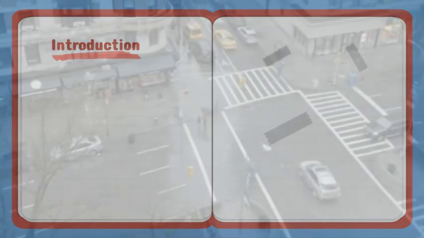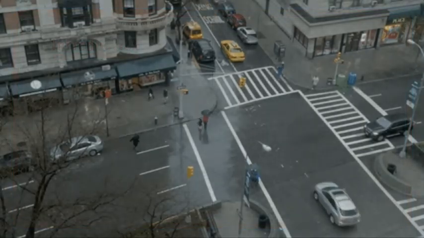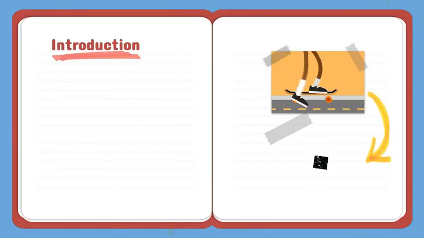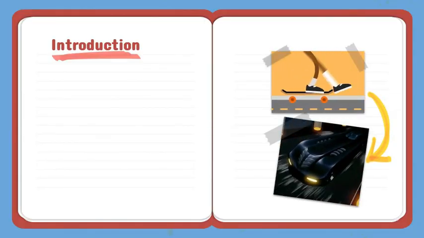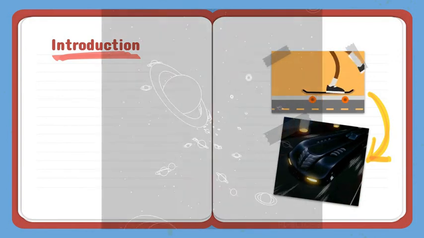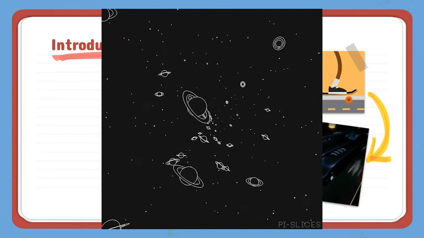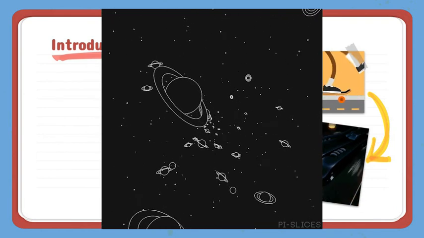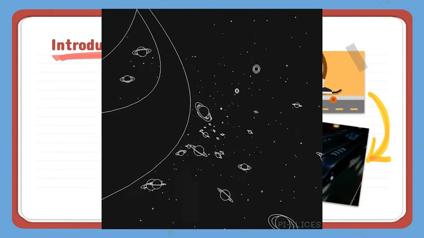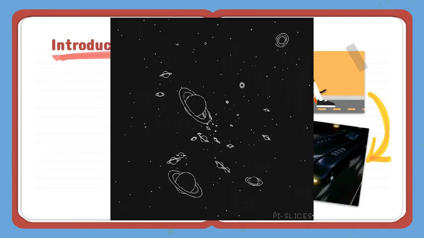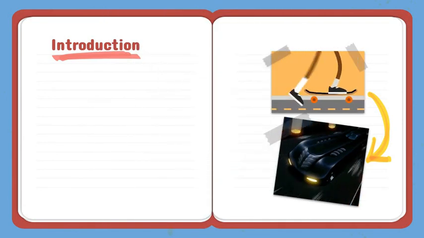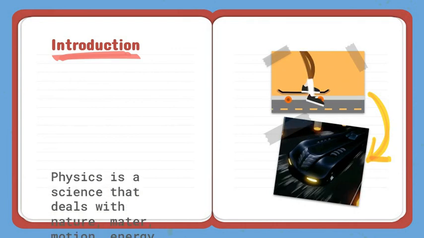But before that, you may look around and observe. There is motion everywhere, from the movement of our body to movement of a running car, and to more complex matters such as the birth of stars, galaxies, and other astronomical matter in the universe. Have you ever wondered why it occurs and how it works? Physics has the answer to that curiosity.